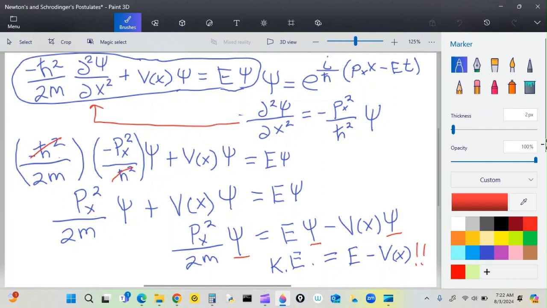So it works. It really works. So Schrodinger's postulate is proven. At least as far as I'm concerned, it's proven.